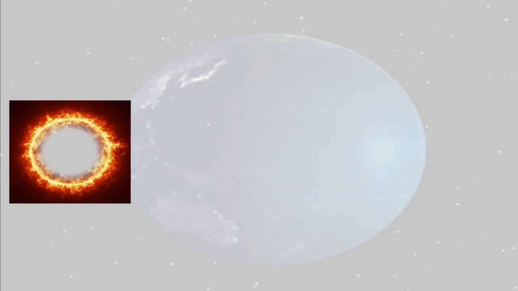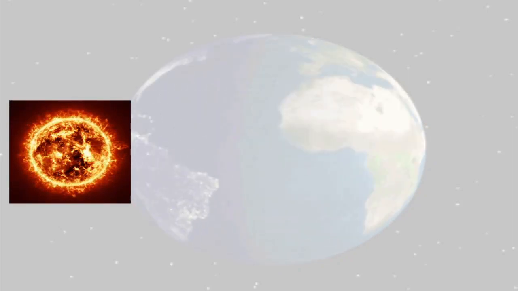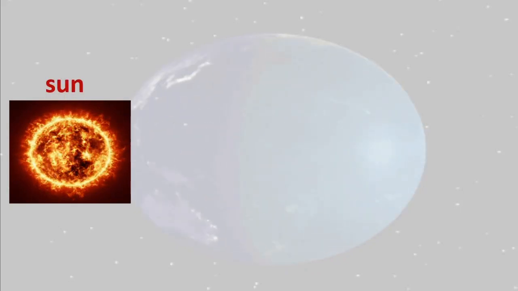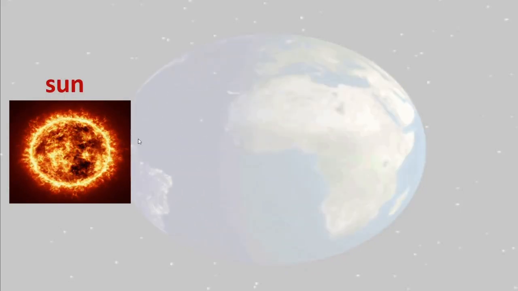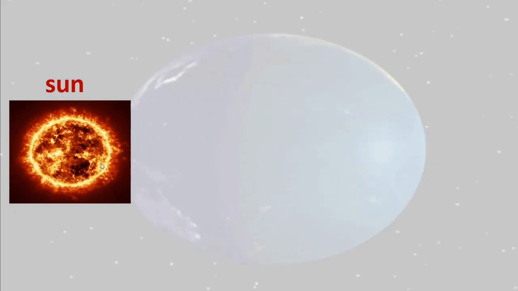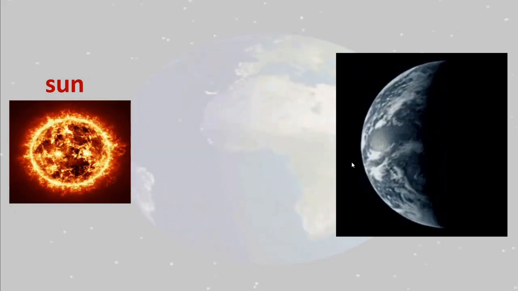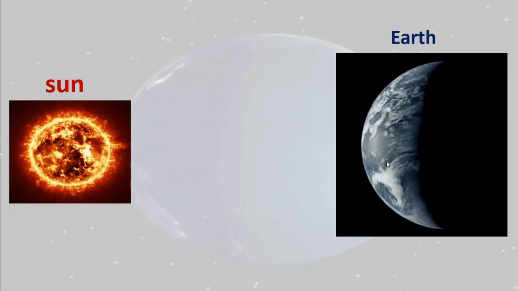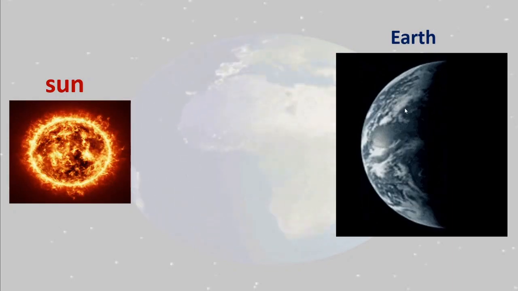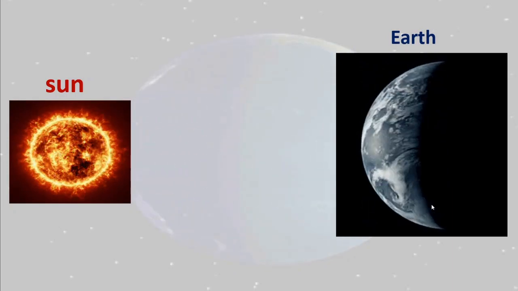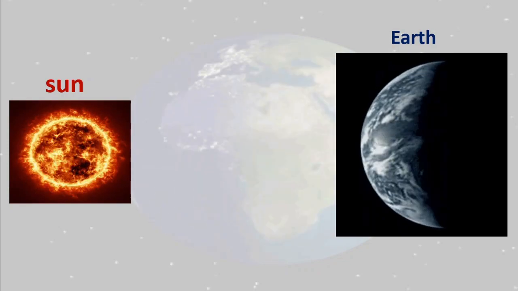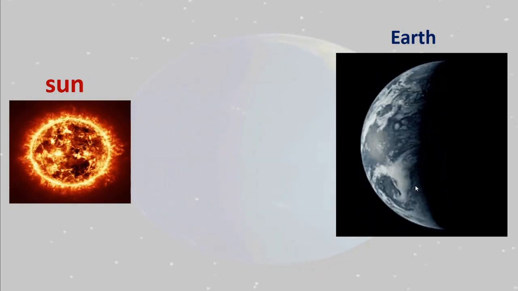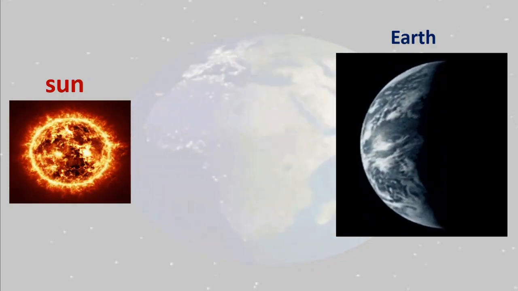See this? This is the sun. Burning sun. Hot sun. Okay, and see this. This is our earth. Now you know that the earth is round in shape and it is turning around itself. Correct?